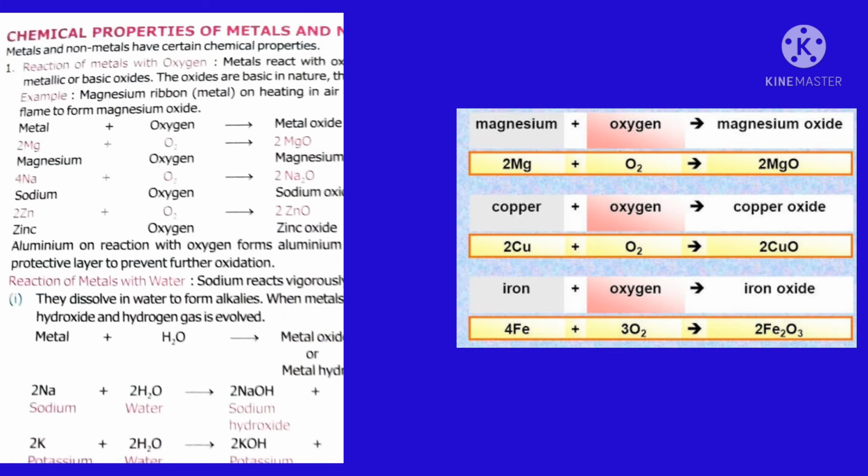In the same manner, metal sodium, Na, reacts with oxygen, O2, to form metal oxide, that is sodium oxide. Here sodium is a metal. The other equation is zinc metal reacting with oxygen, and you will get zinc oxide. Zinc is a metal. So what is the general formula of this equation? Metals plus oxygen gives metal oxide.